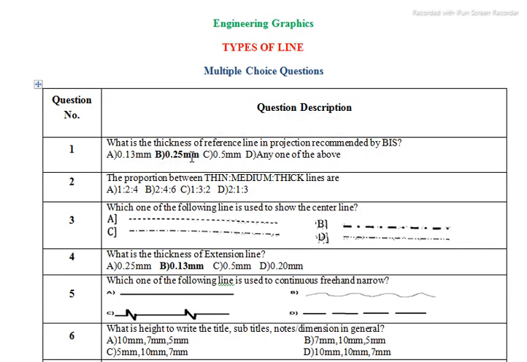Then similarly the width of the thin line, or we call it a narrow line, is 0.13. Similarly, if the line is extra wide, or we call it a thick line or dark line, then what is the thickness for this thick line? That is nothing but 0.5 mm.